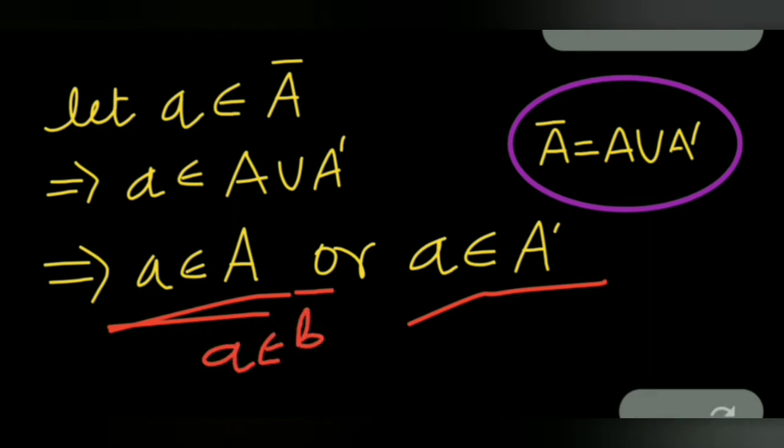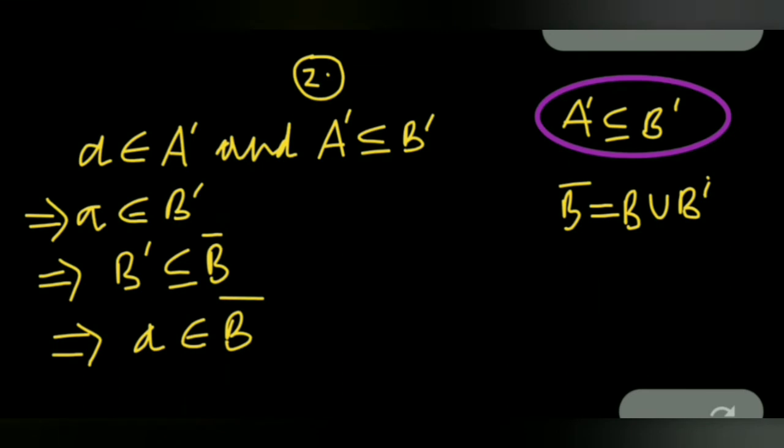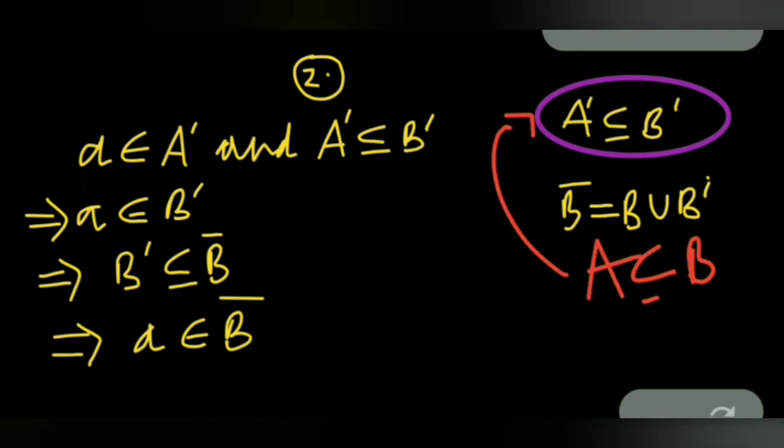That is, we started from the point a belonging to A and we have reached a belongs to B closure. So our first part says that if a belongs to A, then a belongs to B closure. Now let us come to the second part in which a belongs to A prime. By the property of accumulation set, we know that if A is a subset of B, then A prime is a subset of B prime. I have previously discussed this theorem and the link is available in the description box. So A prime is a subset of B prime.